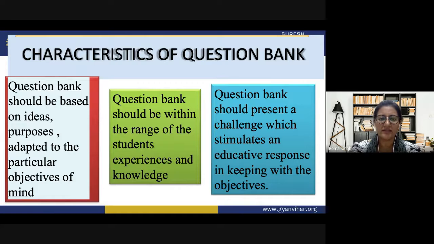And for that, they have certain objectives in mind while they plan something. And for that, a question bank is also not prepared without aiming at any particular objective. So it is very important. They should be prepared keeping in mind the objectives: why this question bank is being prepared, for what kind of students we are preparing it, and how the students will benefit by using this question bank. So these all should be our objectives while preparing a question bank.